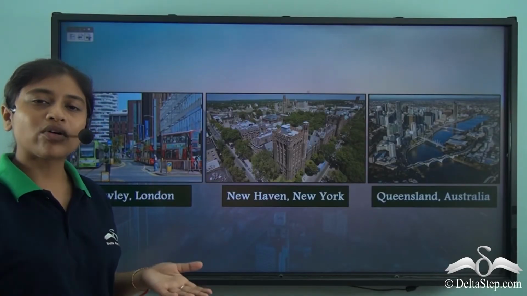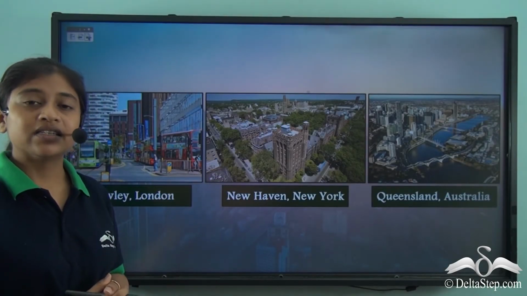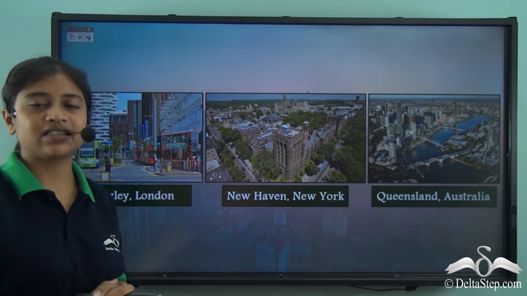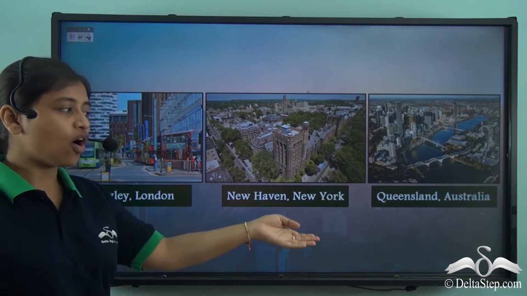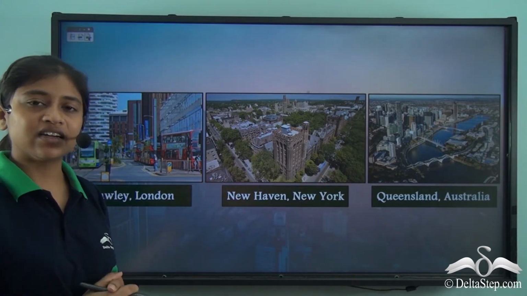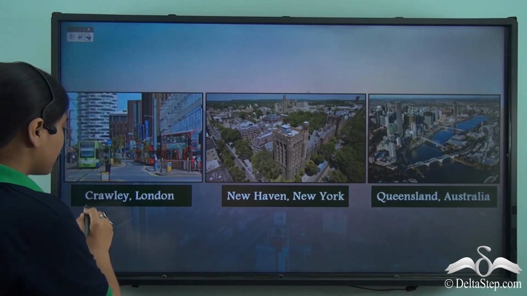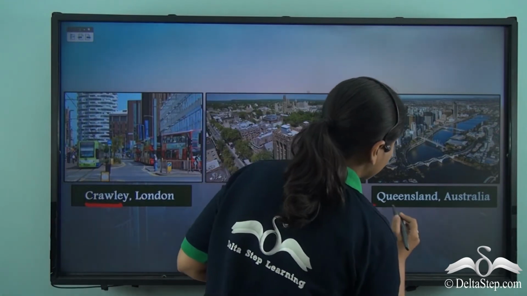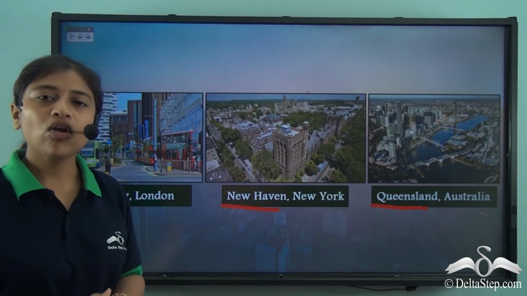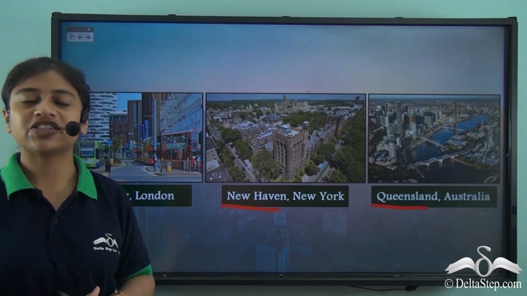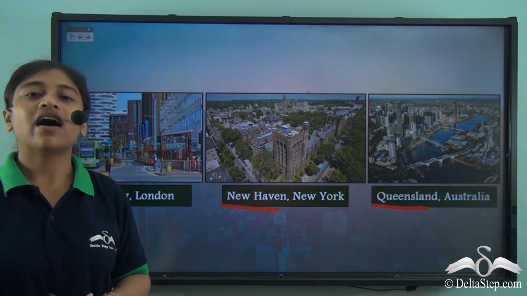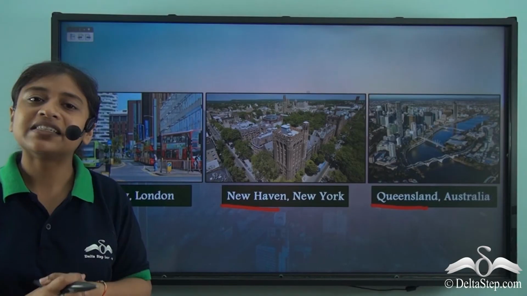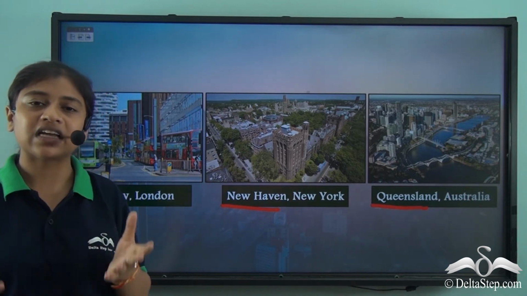Besides all these important satellite cities in India, some of the largest cities of the world also have significant satellite cities, be it London, New York, or Australia. So in London, a very important satellite city is Crawley. In New York, we have New Haven, and in Australia, we have Queensland. So all of these have independent administration and economy, and they are a part of some of the largest cities of the world. They are highly developed and play a significant role in the development of the entire region.